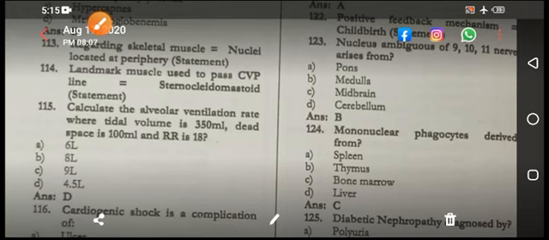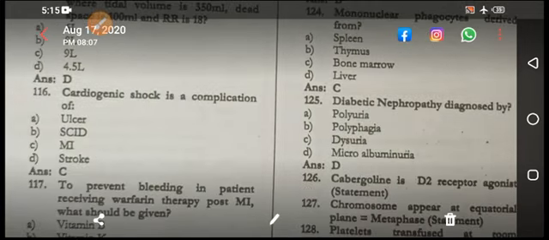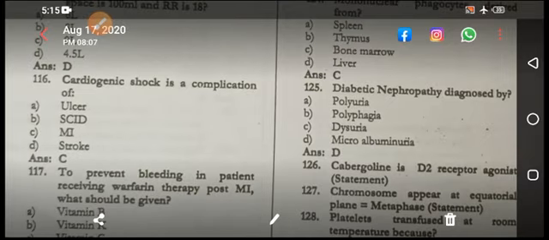Landmark muscle used to pass the VP line: sternocleidomastoid. Calculate the alveolar ventilation, the right one. For calculation, I will make another video. There are a lot of calculations in the exam. They are repeating.